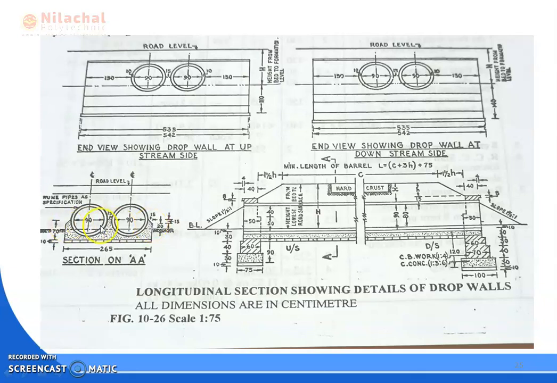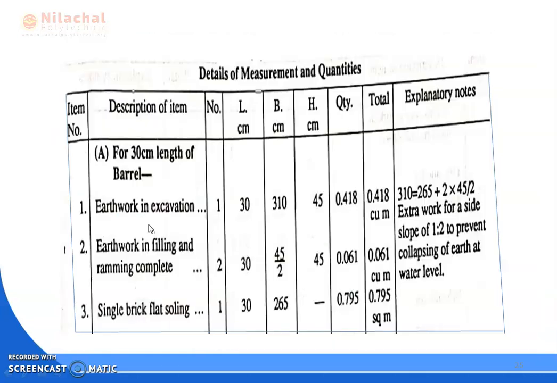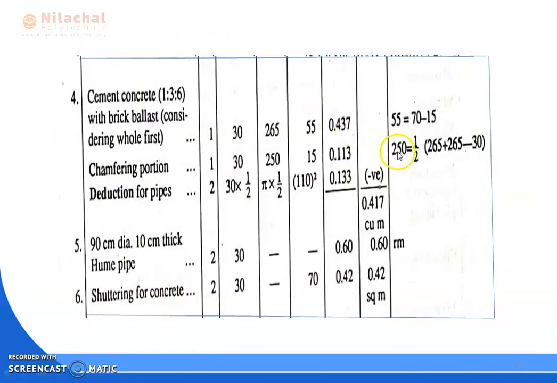Here, from this point to this ending point, how much is the distance? The distance is 265. Then from this point to this point the distance we don't know. So first of all we calculate the total value by taking the average of this one. From this sample point to this sample point, 265 plus 265. So it is equal to half into 265 plus 265 minus 30.